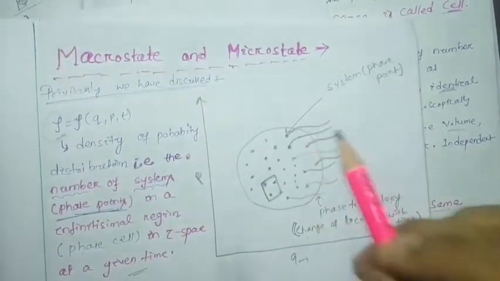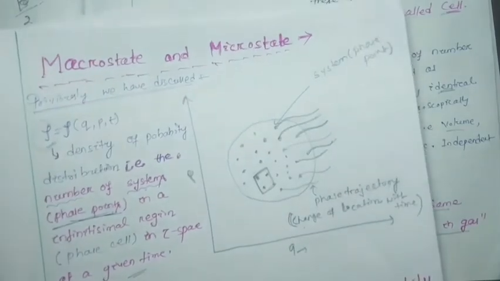Okay, so macrostate and microstate are important to study for our further sections.